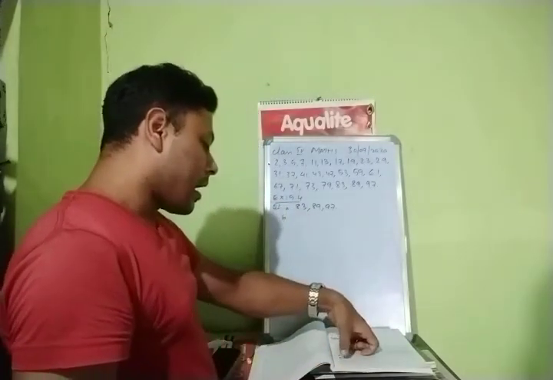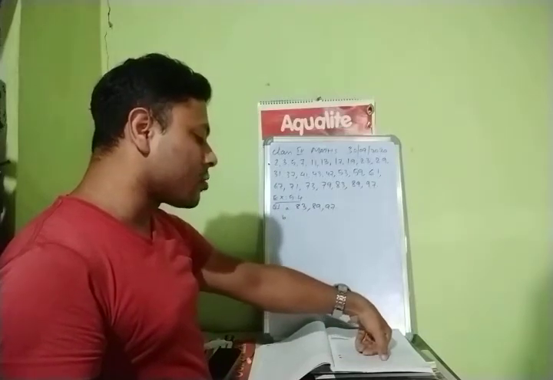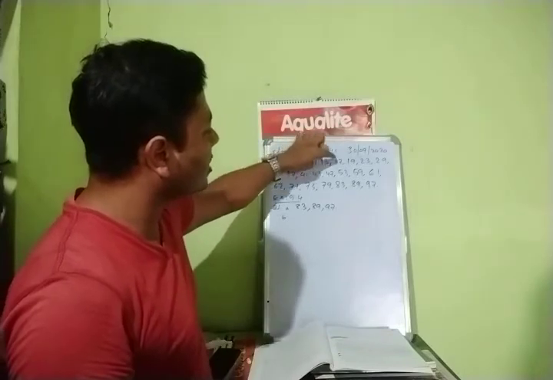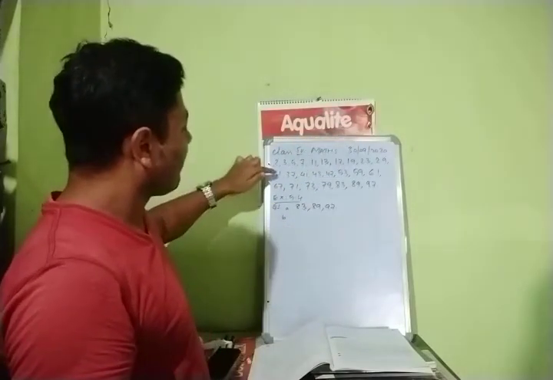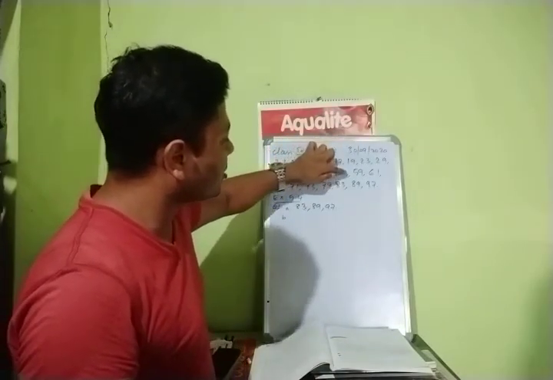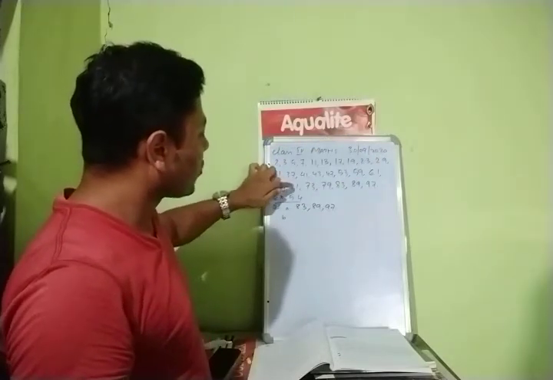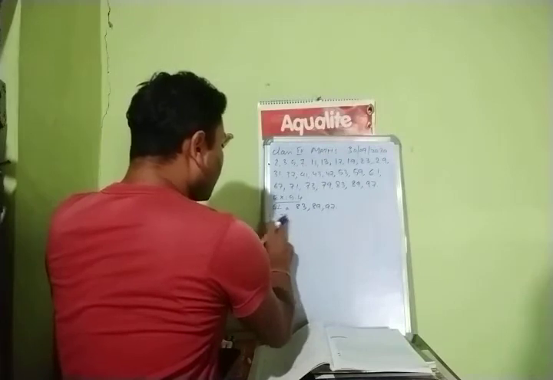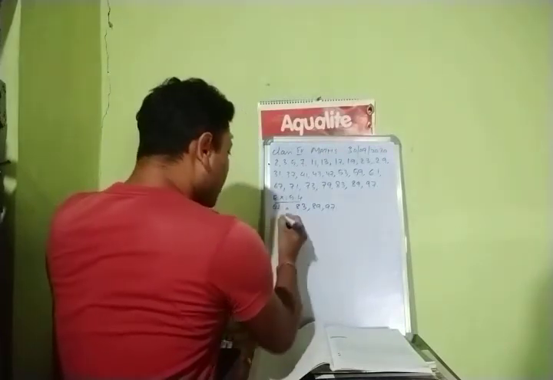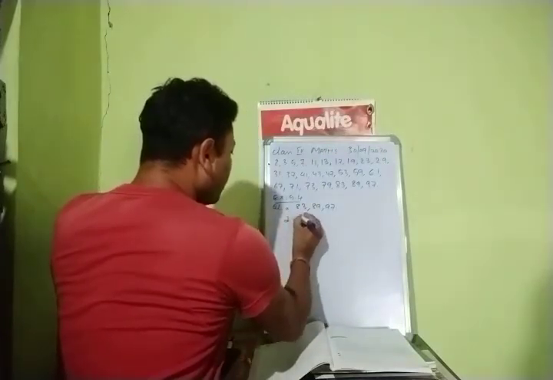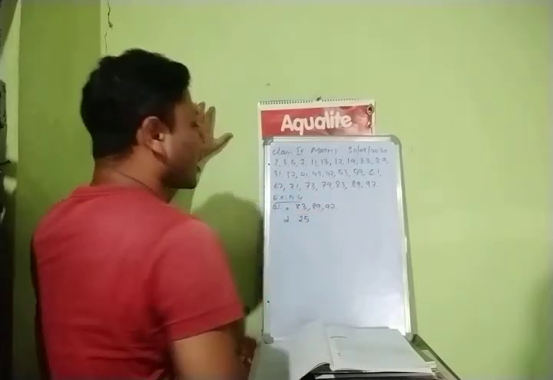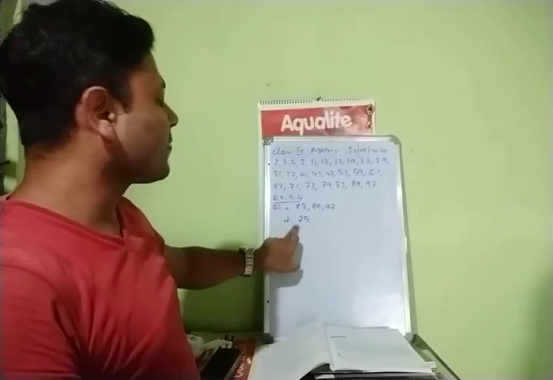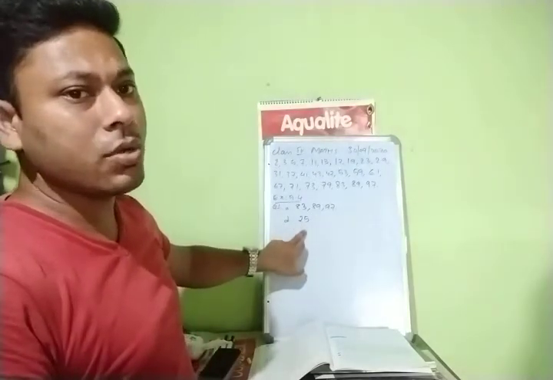Number D. How many prime numbers are there between 1 and 100? Count. 1, 2, 3, 4, 5, 6, 7, 8, 9, 10, 11, 12, 13, 14, 15, 16, 17, 18, 19, 20, 21, 22, 23, 24, 25. So number D will be 25. There are 25 prime numbers between 1 and 100.